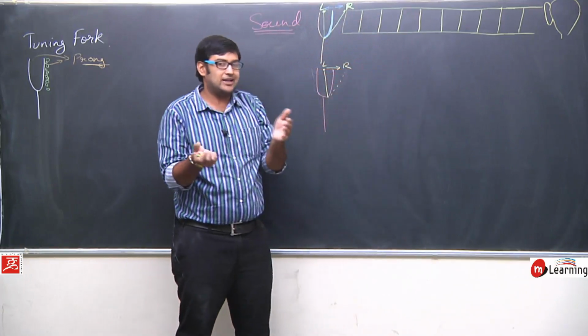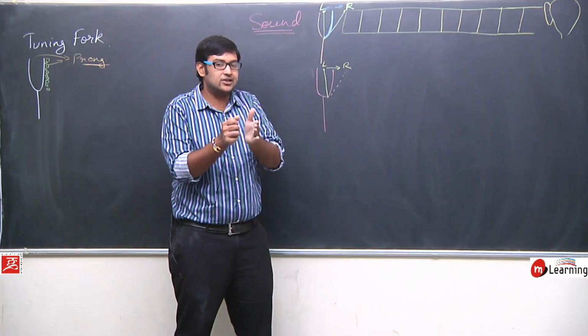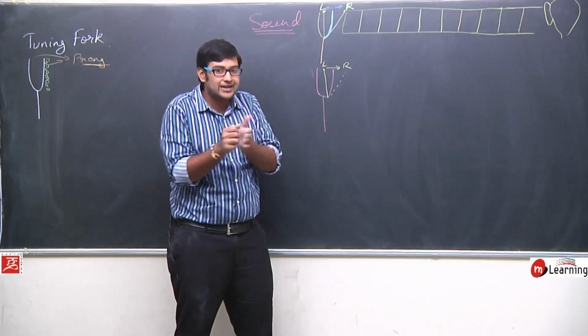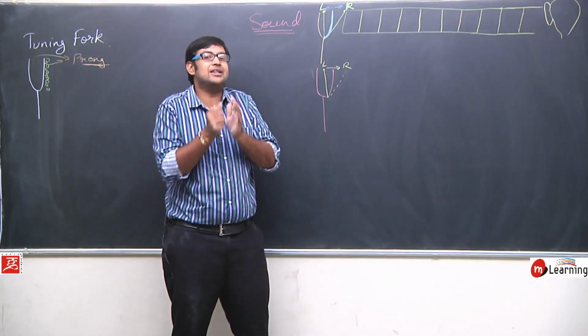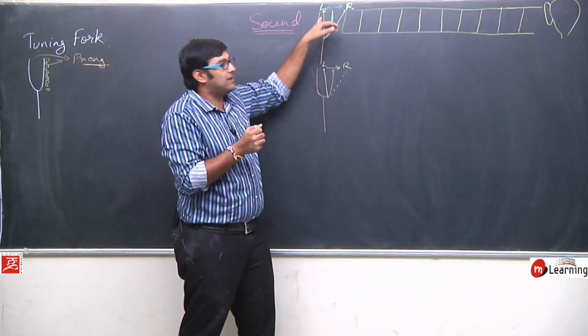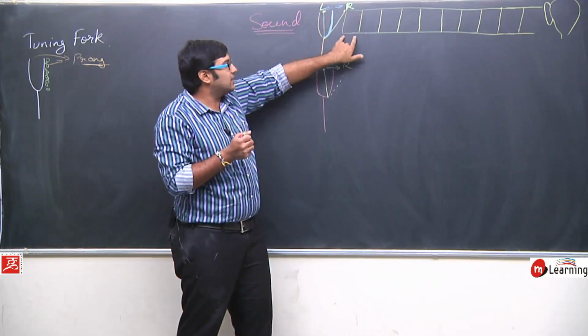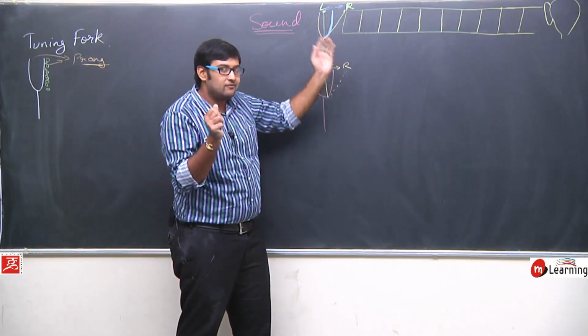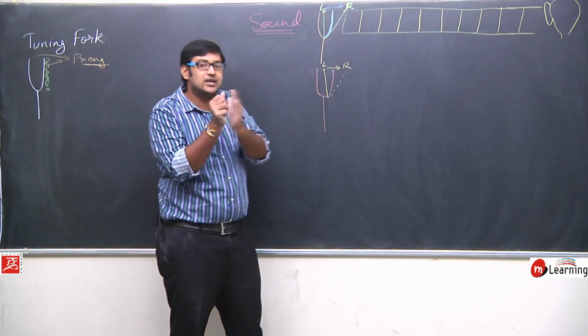Okay, for example, if I take a sponge in my hand and push it like this, the density of that sponge will increase. That means the particles of that sponge will come close to each other. A similar concept can be applied here. When this prong moves from left to right, the particles in this layer will feel a force from this side and they will come close to each other.